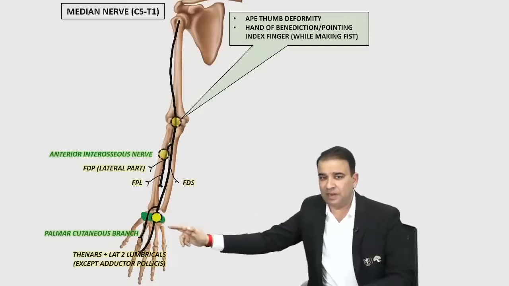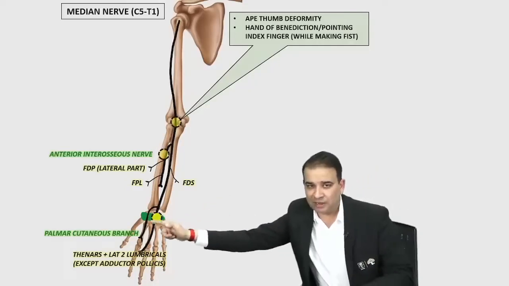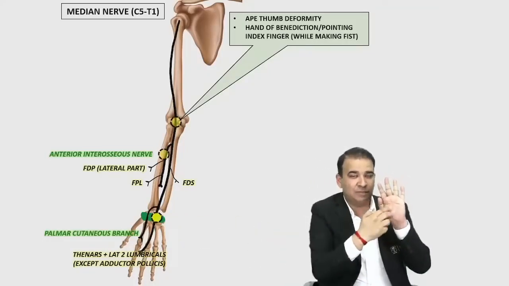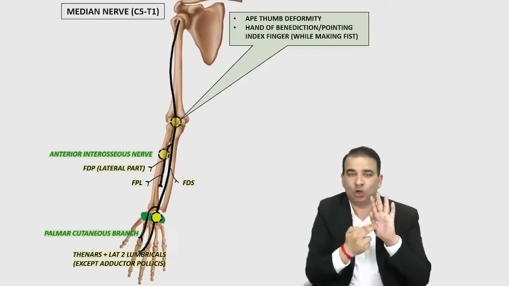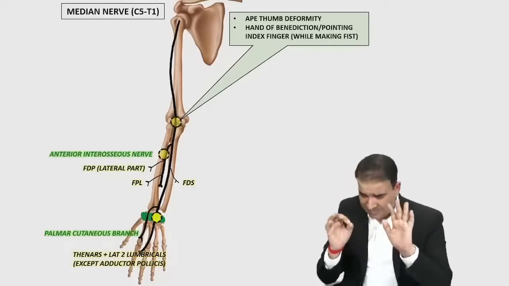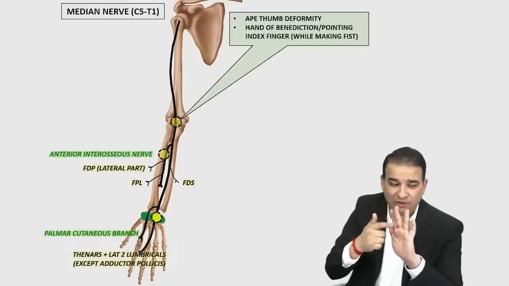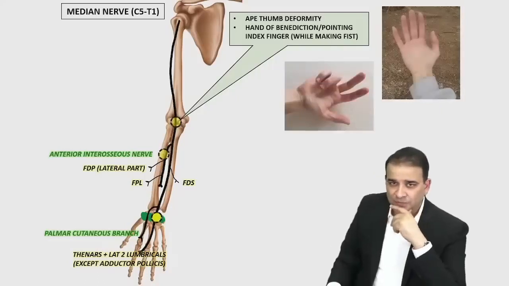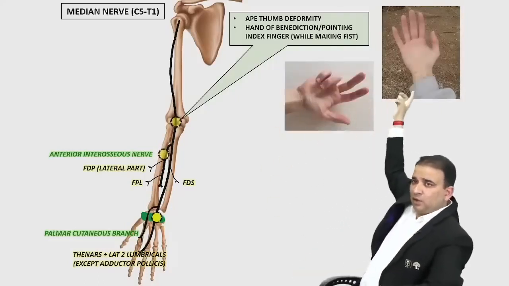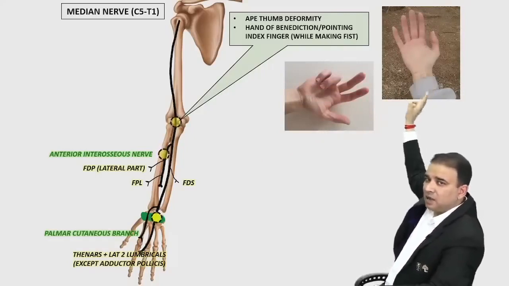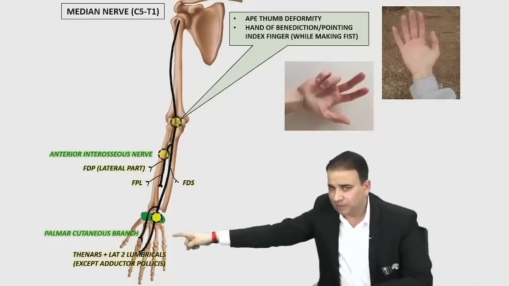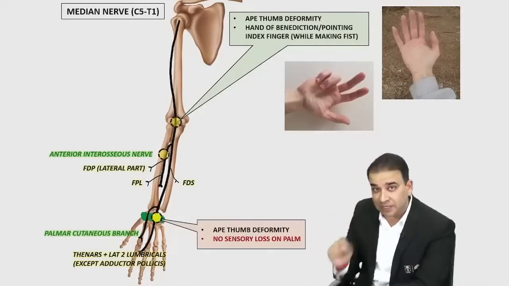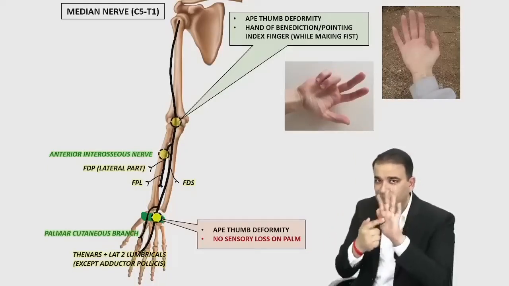But along with ape thumb deformity, in case of carpal tunnel syndrome, one important factor that will help you is this nerve here, guys, palmar cutaneous branch. Palmar cutaneous branch is passing superficial to the retinaculum, and that's why there will be no sensory loss on the lateral 3.5 palm. There will be sensory loss on the fingers, but there will be no sensory loss on the palm, guys. And that's the thing about the injury. When you see that, that's a hand of benediction you're looking at. The thenar wasting is there. You can see ape thumb deformity, the thenar wasting. That's a hand of benediction. And if the injury is lower, the carpal tunnel syndrome also, then you will see ape thumb deformity with no sensory loss on the palm. There will be on the fingers, but there is no sensory loss on the palm area.